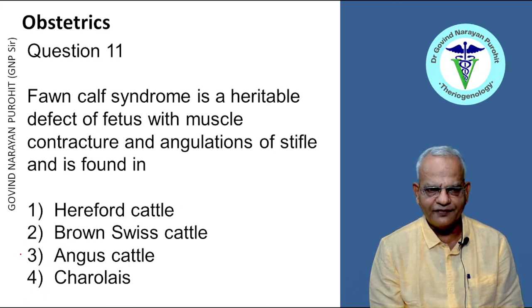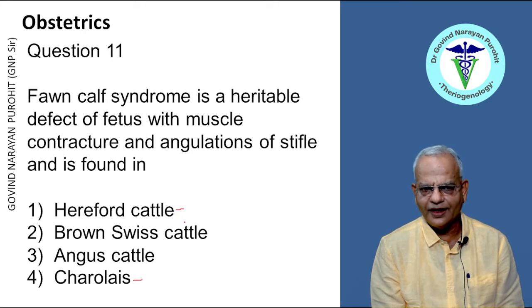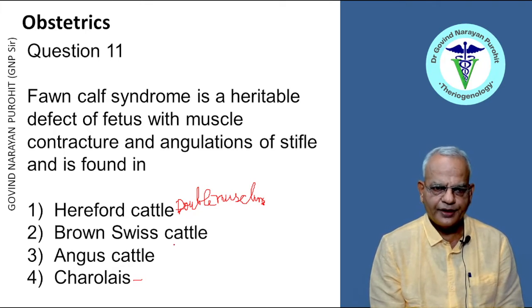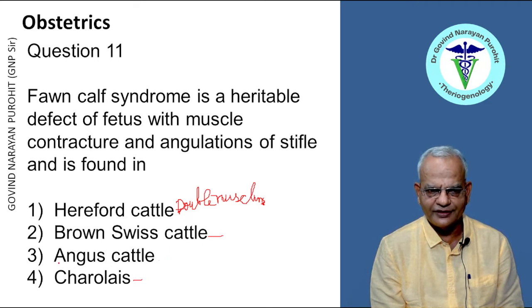Fawn-calf syndrome is a heritable defect of fetus with muscle contracture and angulations of stifle and is found in Hereford cattle, Brown Swiss cattle, Angus cattle, and Charolais cattle. Now, Hereford cattle and Charolais cattle will have double muscling. There are many beef breeds which will have double muscling of the fetuses. Then Brown Swiss is a dairy breed, so fawn-calf syndrome is not found in that. So, Angus is the right answer, right?